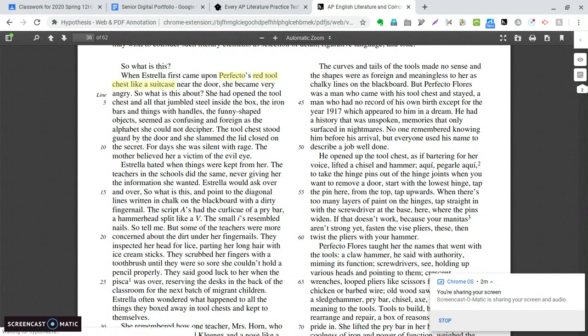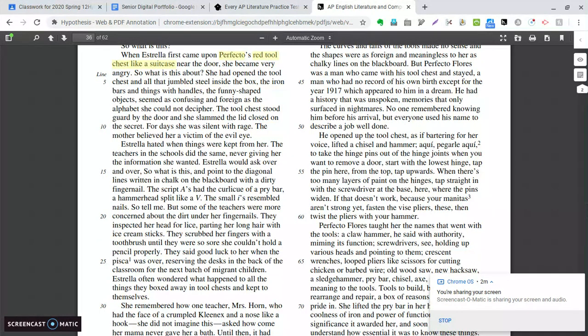So what is this about? She had opened the tool chest, and all that jumbled steel inside the box, the iron bars and things with handles, the funny-shaped objects, seemed as confusing and foreign as the alphabet she could not decipher. All right, notice that when she looks at all these tools, she doesn't recognize them. She says that they're funny-shaped, they're confusing, and they're foreign.